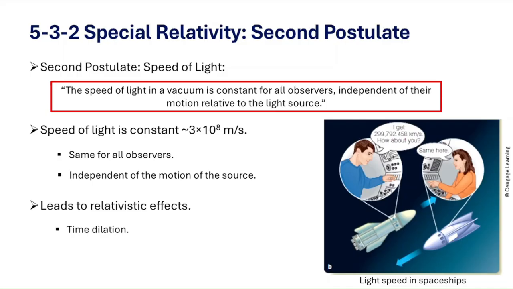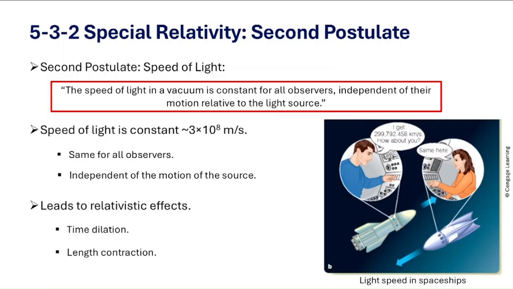Now, because light is constant, time must adjust for moving observers. So, a clock moving relative to you ticks slower than your clock. And this is called time dilation. And similarly, lengths measured along the direction of motion shrink for fast moving objects. So, this is length contraction. And these effects are tiny at everyday speeds but become huge as you approach the speed of light. So Einstein's second postulate changes everything. Not only is the speed of light constant, but space and time themselves adjust to preserve that constancy.